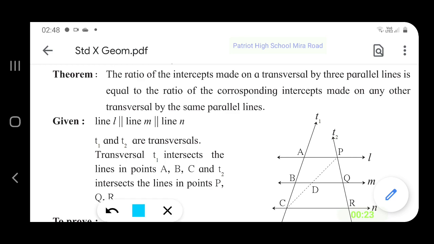Now we have three parallel lines, line L, M, N. These lines are parallel to each other, and T1 is a transversal intercepting the parallel lines in points A, B and C. The other transversal T2 is intercepting in points P, Q and R.